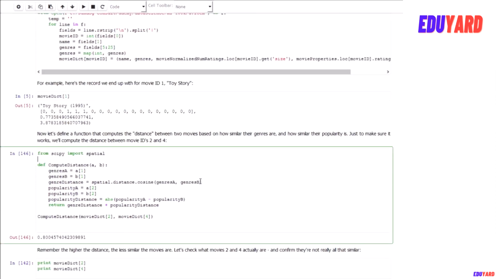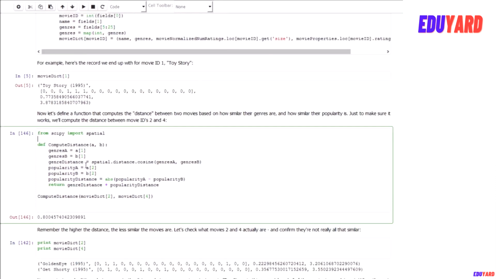So let's go ahead and figure out how to combine all this information together into a distance matrix, so we can find the k nearest neighbors for Toy Story, for example. I have rather arbitrarily computed this distance function that takes two movie IDs and computes a distance score between the two, and we are going to base this first of all on the similarity using a cosine similarity metric between the two genre vectors.